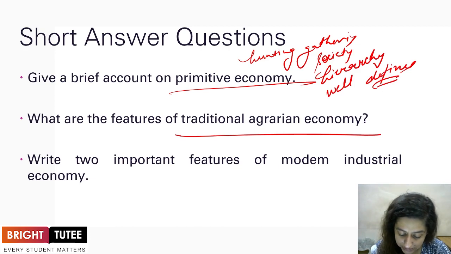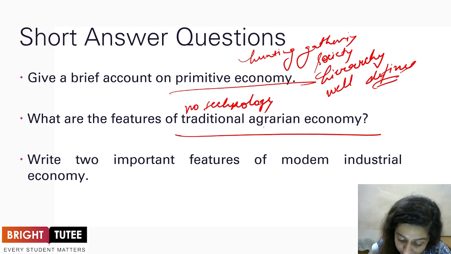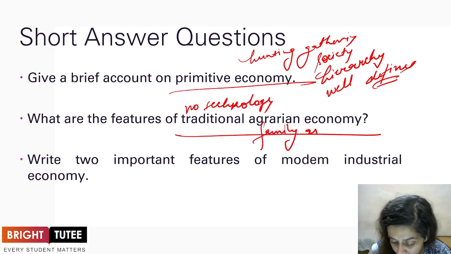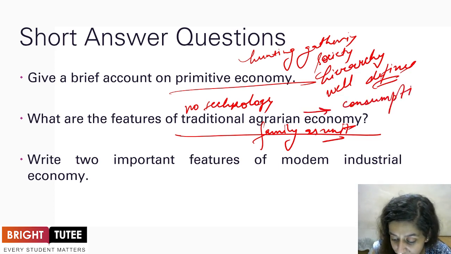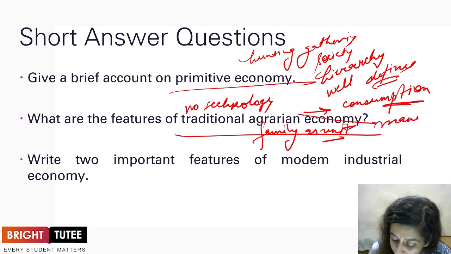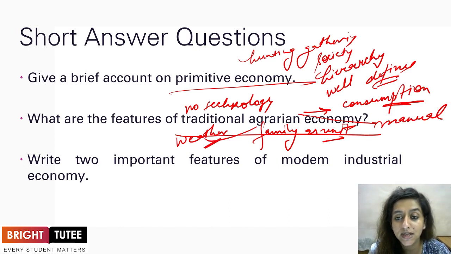Features of the traditional agrarian economy: you have low or no technology available. The family was working as a unit of production. Agriculture was done only from the point of view of consumption, and hence there was scarcity of grains. It was mainly manual labor, and it was majorly dependent on weather conditions. These are the features of the traditional agrarian economy.